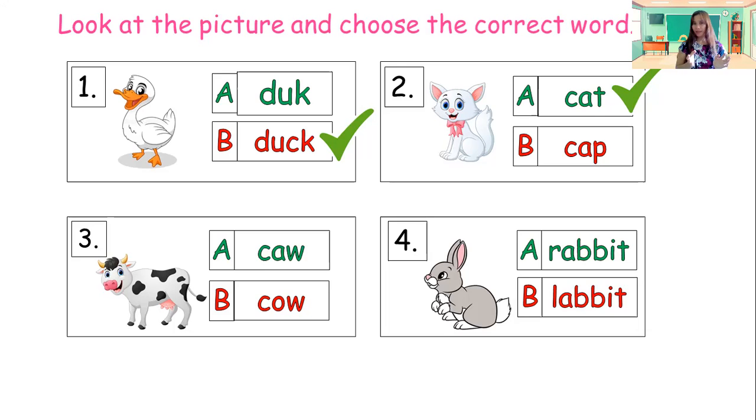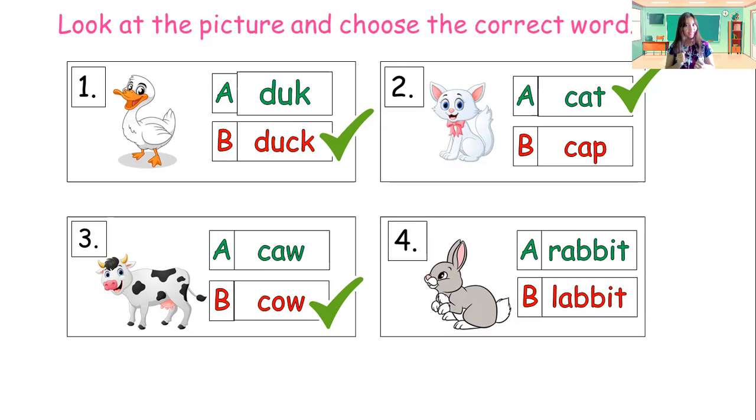Your answer is letter B? Okay, let's check if your answer is correct. Yes, the correct answer is letter B, C-O-W. Okay, last picture number 4. What animal is that? It's a rabbit. So which is the correct word? Is it letter A, R-A-B-B-I-T, or letter B, L-A-B-B-I-T? What is your answer?